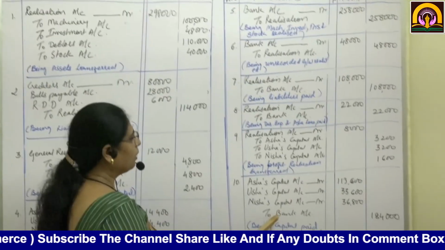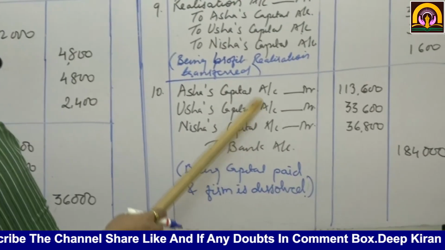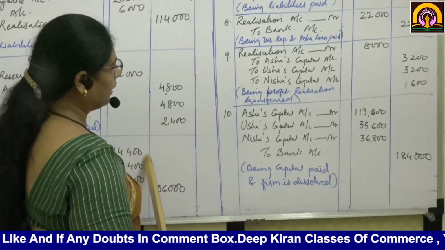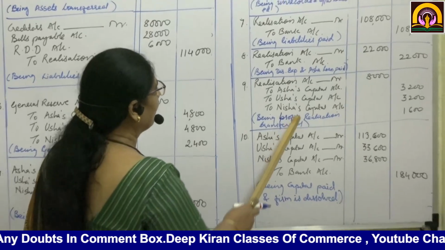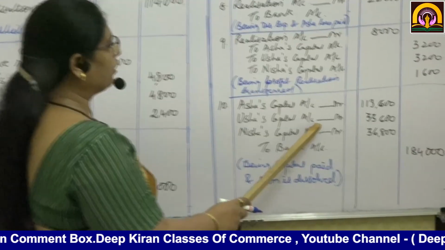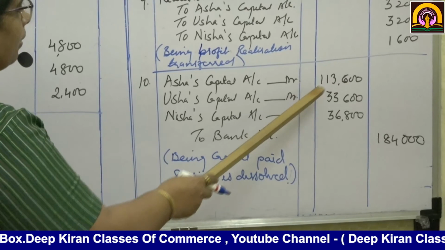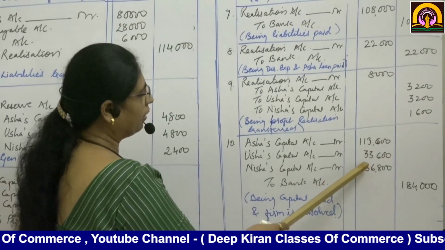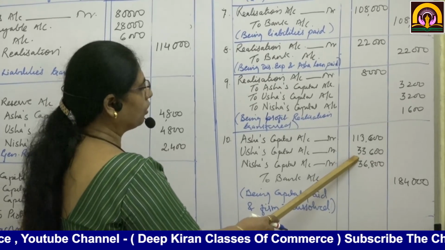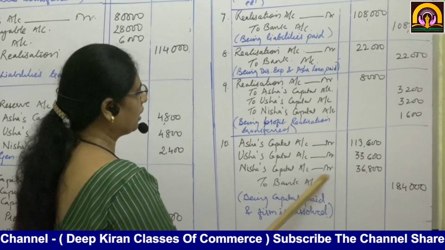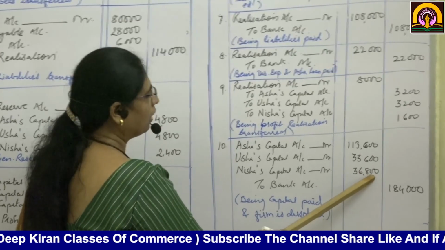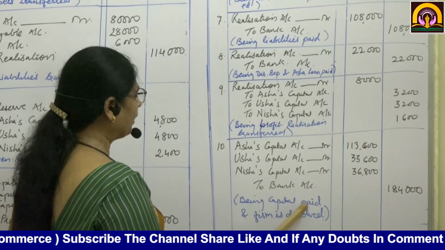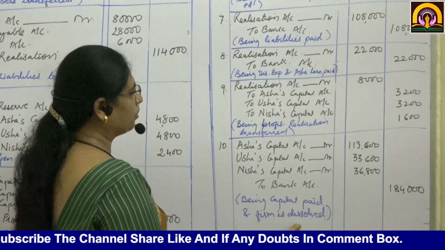And now the remaining balances after accumulated profits, accumulated losses, and realization profit, the adjusted balances are Asha's capital account 1,13,600, Usha's capital account 33,600, Nisha's capital account 36,800, to bank account, being capital paid and firm is dissolved.